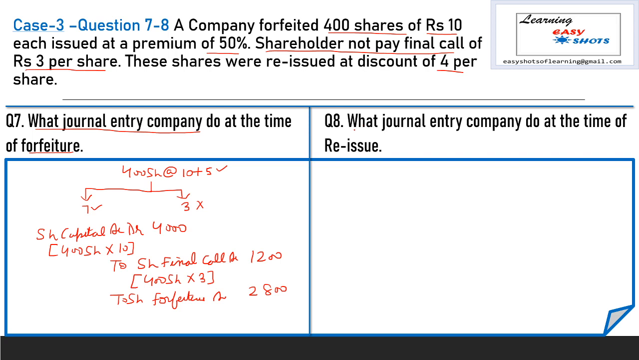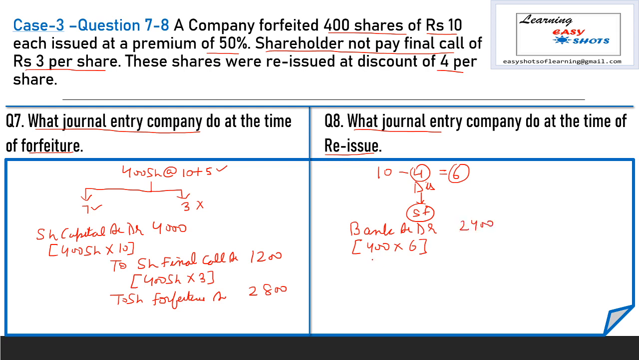Question number 8 is, what general entries does the company do at the time of reissue? Now here all the 400 shares are reissued at a discount of 4, so the face value is 10, 4 rupees is the discount which is adjusted with share forfeiture account, and the balance 6 rupees is received by the company, so the bank balance is increased by 6 rupees, so our entry is bank account debit, number of shares are 400 and the amount which is received by the company per share is rupees 6.